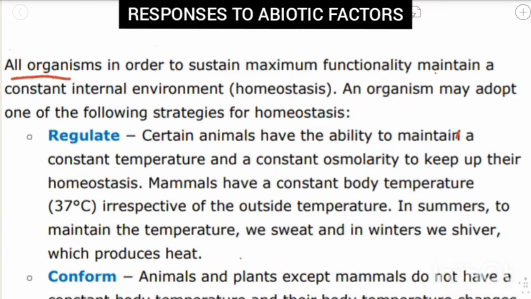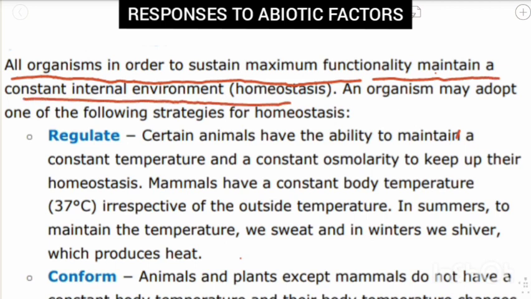All organisms, in order to sustain maximum functionality, maintain a constant internal environment, that is homeostasis. An organism may adopt one of the following strategies for homeostasis. Friends, homeostasis is very important. In order to survive in life, a constant environment is very much necessary. As I said earlier, if the temperature is very high, it is difficult to survive there, right? So it is necessary to have a constant temperature as well as a constant environment in the surroundings.